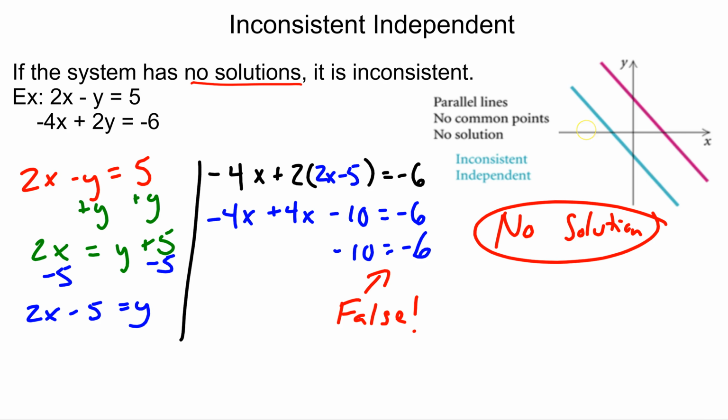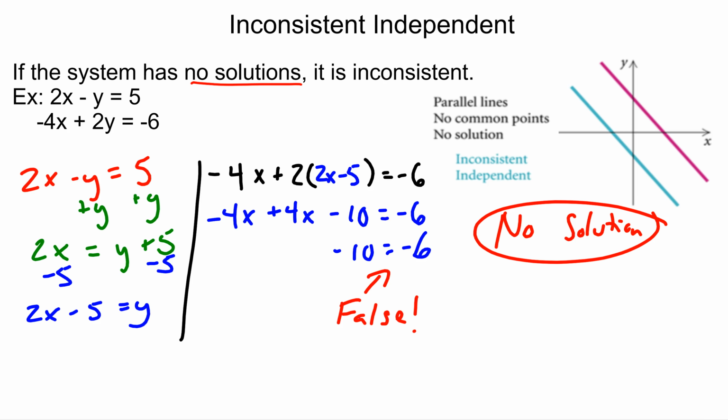So how would I see that? I mean, if I graph the lines, I can tell that they're parallel, but graphing is not always the best way to go because our graphs can be inexact. We may have lines that actually have very similar slopes and they look like they're parallel, but in fact they do eventually intersect and have a solution. So a far more reliable way of determining if there is a solution is to use either substitution or elimination.